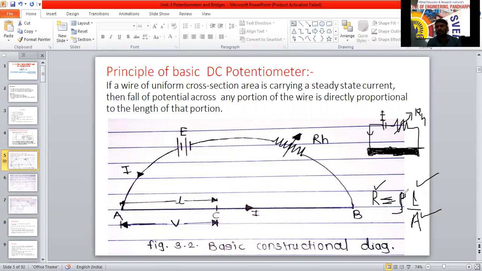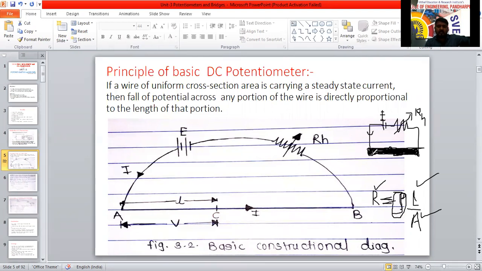Now we are going to consider this one as constant, the specific resistance. So resistance is inversely proportional to the cross-sectional area and directly proportional to the length of the conductor. Based on this also we can measure the resistance here.